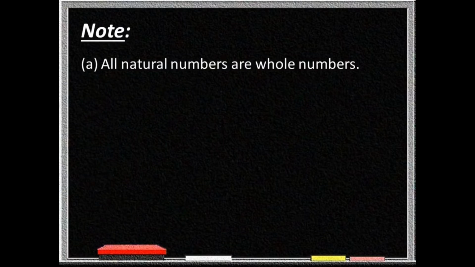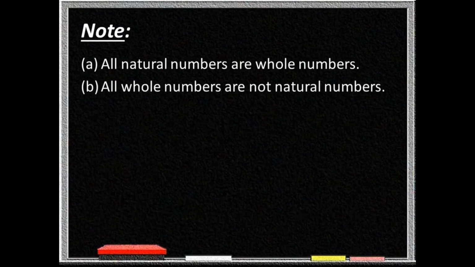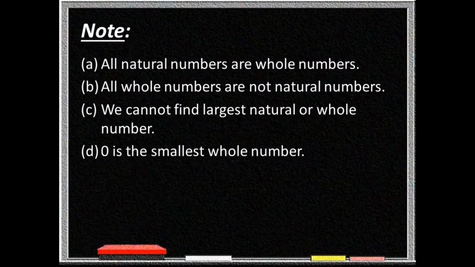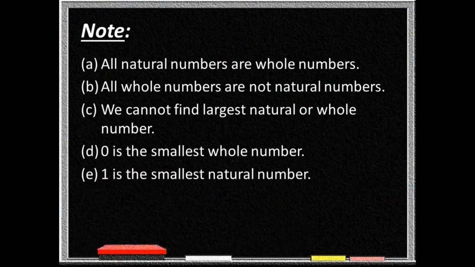Now students, make an important note here, and the note says that all natural numbers are whole numbers. All whole numbers are not natural numbers. We cannot find the largest natural or whole number. 0 is the smallest whole number and 1 is the smallest natural number. I hope it is clear to you.